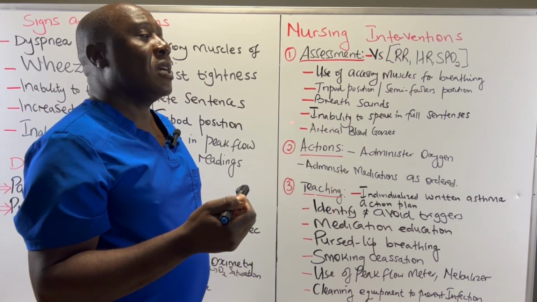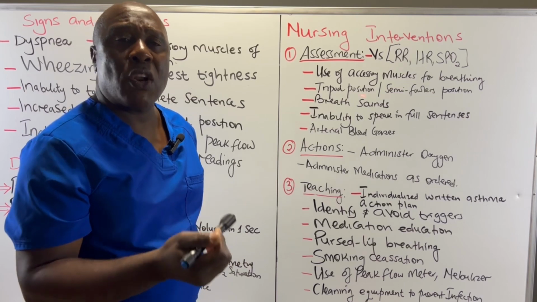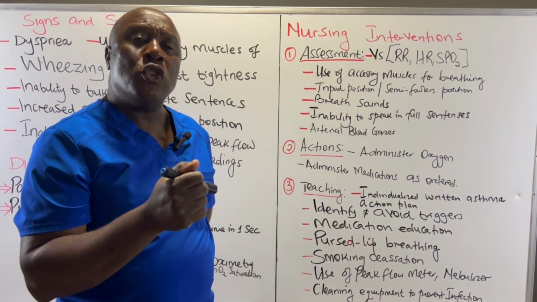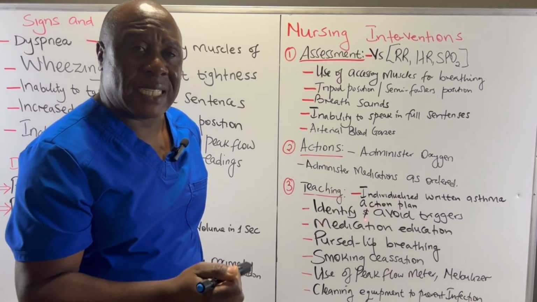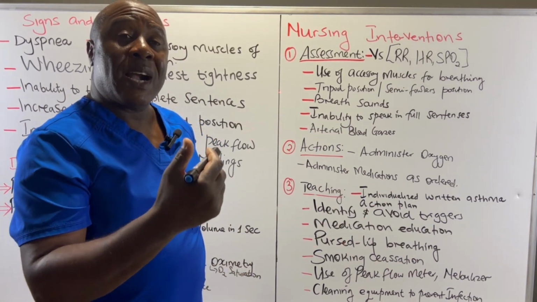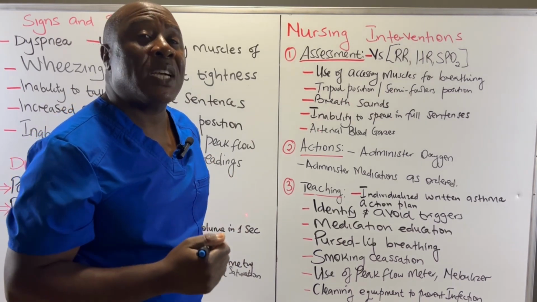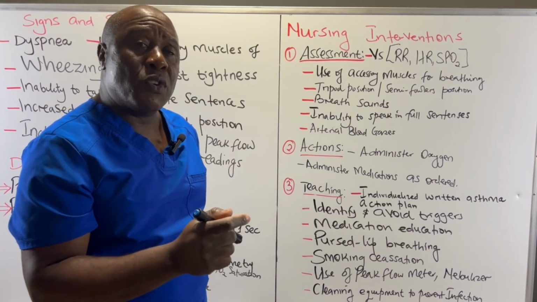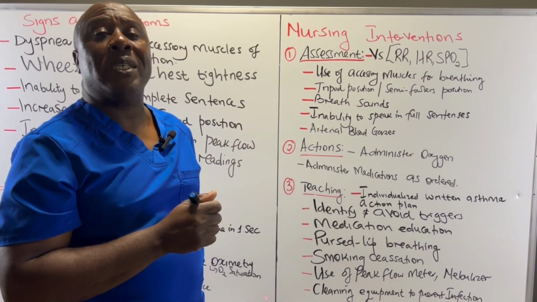If you have a bronchodilator and a steroid prescribed at the same time, you are going to teach these patients, first of all, to take the bronchodilator so that their bronchioles can expand. And then after the bronchodilator, you can take the steroids so that, because of the dilated bronchioles, the steroids can go to the farthest point of those airways.